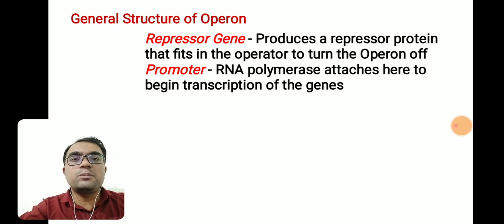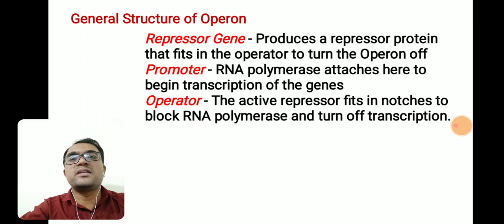Function of promoter? Promoter provides binding site for the RNA polymerase, and we know that RNA polymerase is essential for transcription of genes, isn't it? Because once the genes have been transcribed, they will be further translated to produce desired protein, and that is the function of promoter. The next one is the operator.